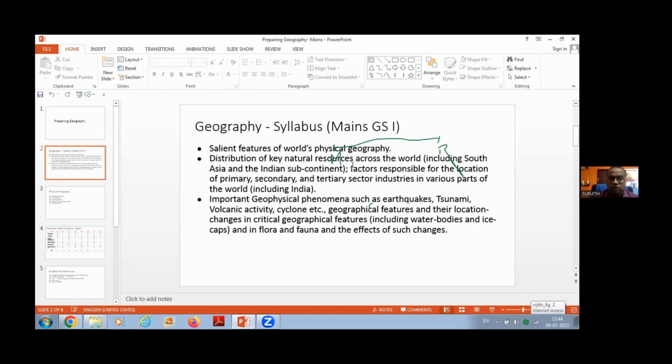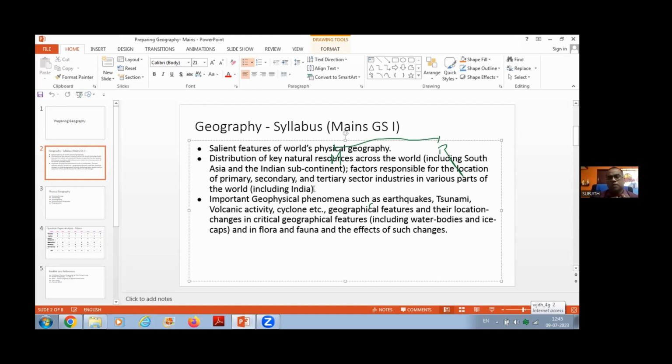So this is the economic resource base of economic geography. The next question is very clearly mentioned: the factors responsible for the location of primary, secondary, and tertiary sector industries in various parts of the world, including India. When they mention the world, normally there are not many questions. Yes, they have asked, but it is not necessary. The world questions are very prominent, but give more importance to the India area.